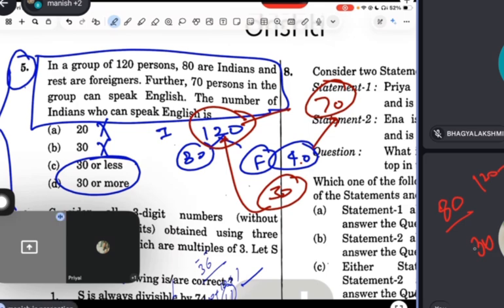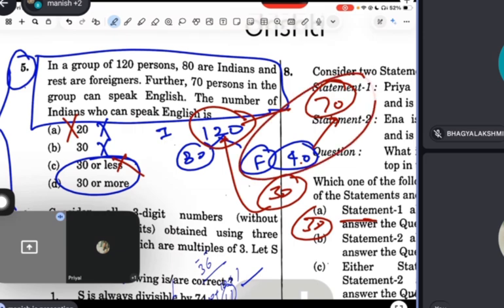So it means at least 30 Indian people are speaking English, at least basically. Maximum, it can increase also. Because I have taken all the foreigners, but it is not necessary that they will all speak. But yes, a minimum of 30 Indians will speak. It means this cannot be the answer, but always give the answer in a range. Because I am taking 30, but maybe all the foreigners are not speaking English. So basically, 30 or more actually. You have to pick the answer.